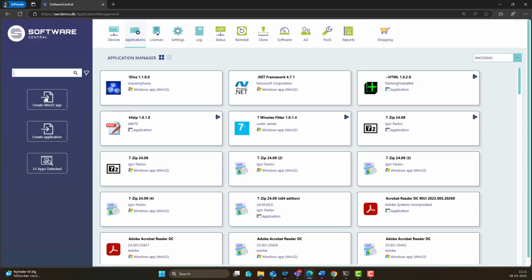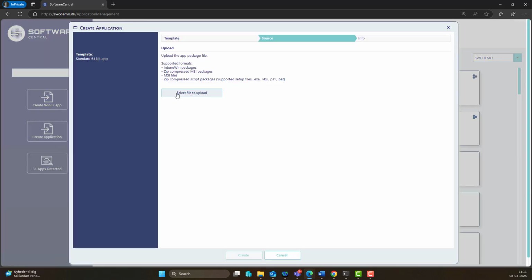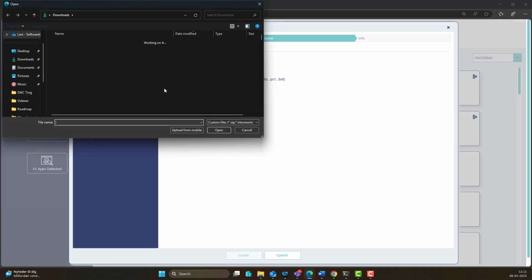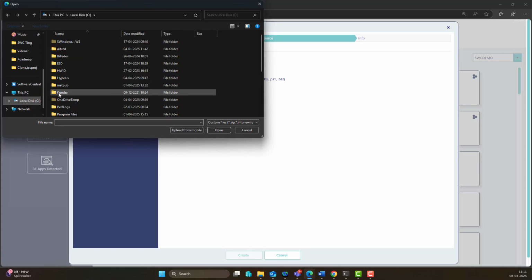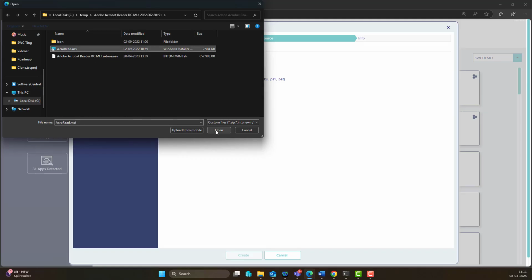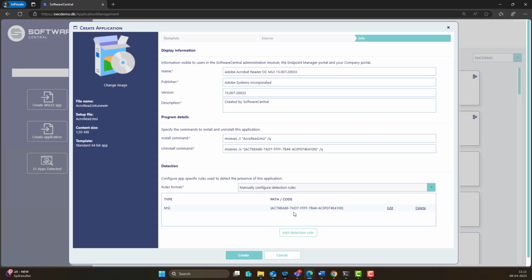I can create applications in here based on Win32 applications, based on templates, select a file to upload. Then I browse my local store or where I have my application, in this case C Windows temp, and then I will select Adobe Reader in here, and then I have an MSI, press that one, open that one, then it imports it to the web server, creates the Intune Web, and then it's ready for deployment, and so on.